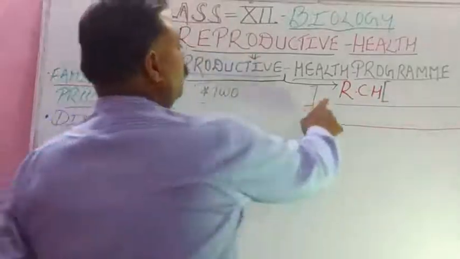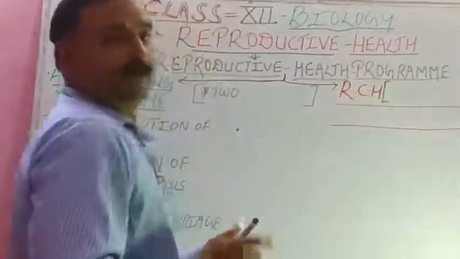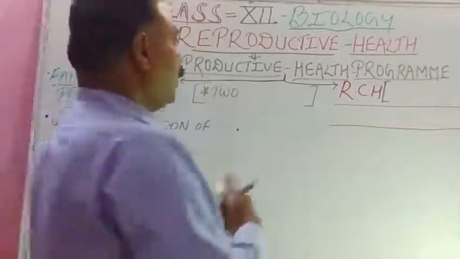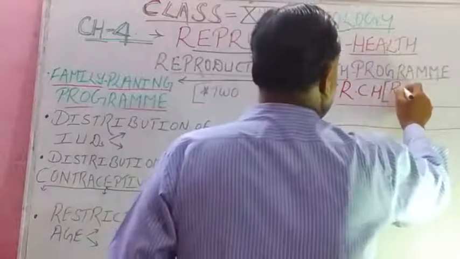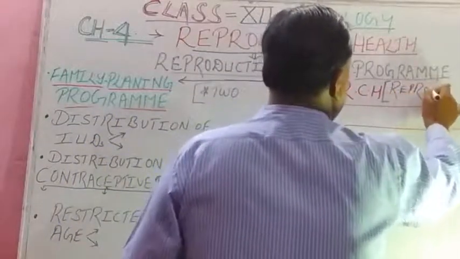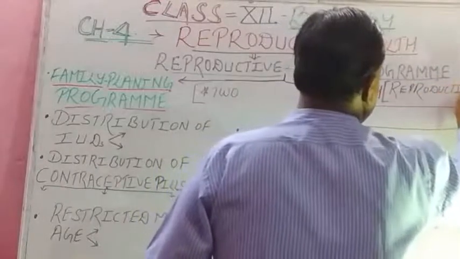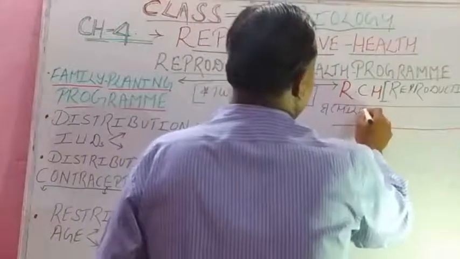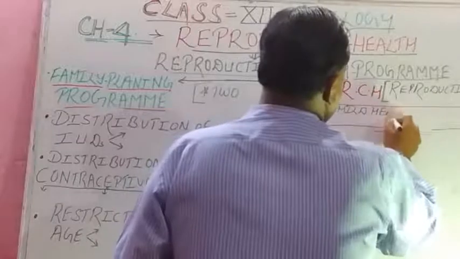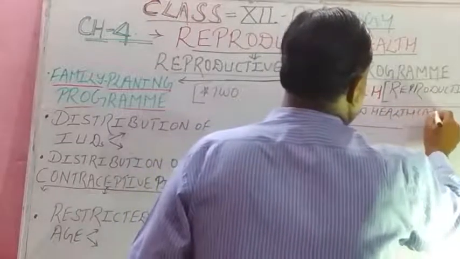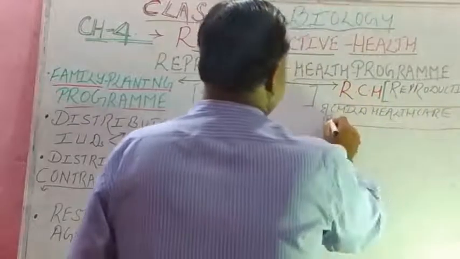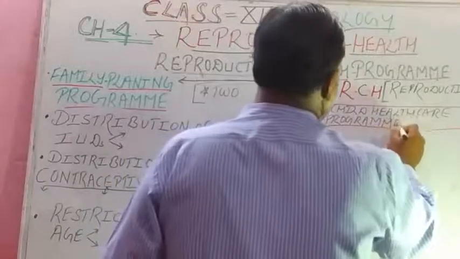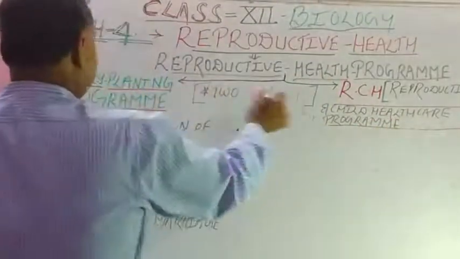In this reproductive health program, we are going to study two things: the family planning program as well as the reproductive and child health care program, RCH. RCH stands for reproductive and child health care program.